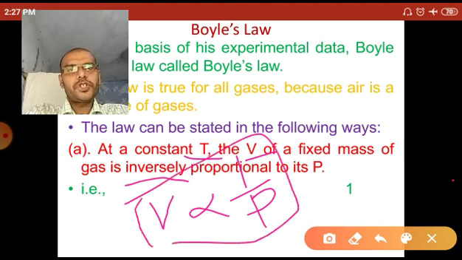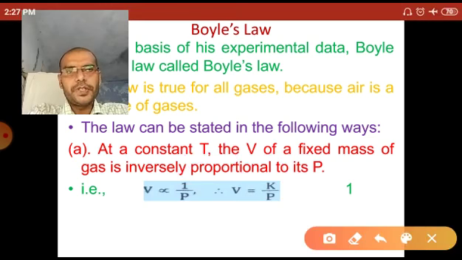That means when pressure increases, then volume decreases. When pressure decreases, then volume increases.